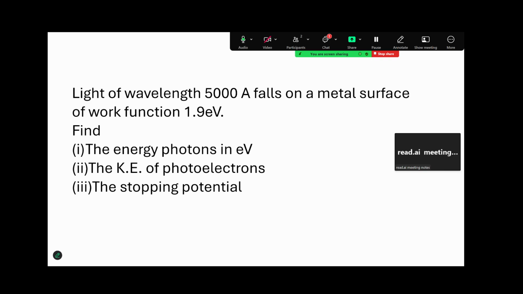Next question, very similar one. They have given you wavelength, they have given you the work function. So first you calculate hc by lambda, convert it into electron volt. Then secondly, subtract the work function from the energy of the photon, you will get max kinetic energy. Divide that by 1.6, you will get the stopping potential.